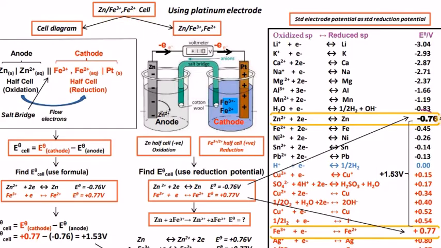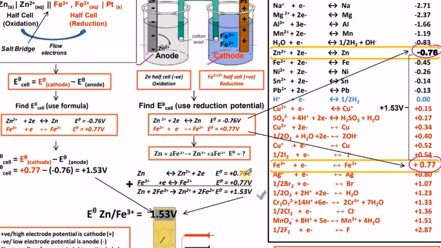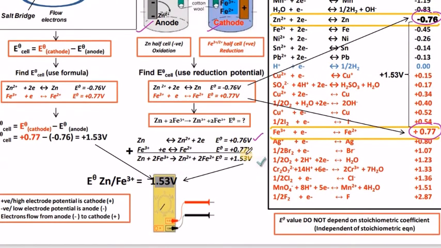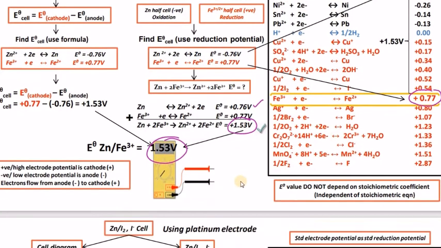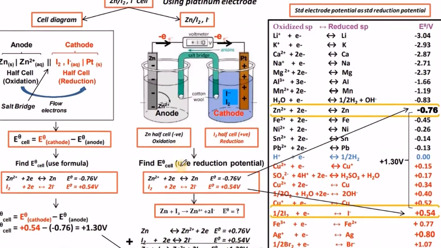So zinc is minus 0.76 and ferric to ferrous is plus 0.77. So zinc is the anode and this iron electrode is the cathode. Whereas zinc's oxidation potential value of plus 0.76 is added to 0.77 of ferric to ferrous, and we got 1.53 in the voltmeter. Also spontaneous.